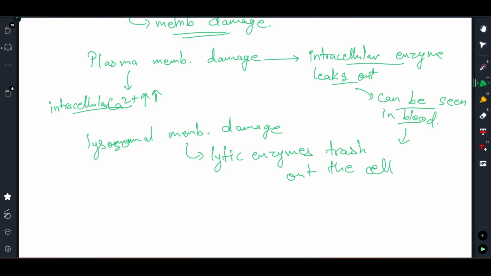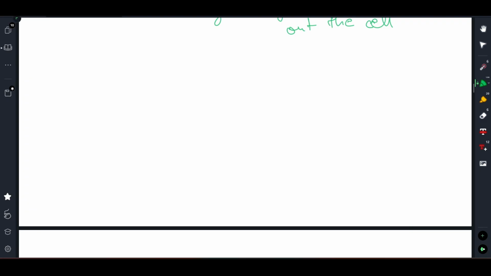Now, coming to another important membrane damage which needs to be discussed here is mitochondrial membrane damage. Talking particularly about the inner mitochondrial membrane, if it gets damaged, what you will see is that the major enzymes of the electron transport chain are present there, right?